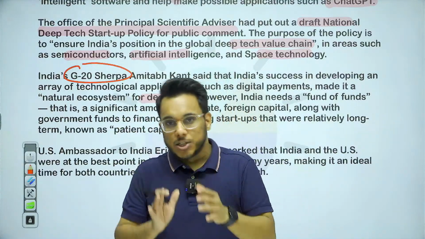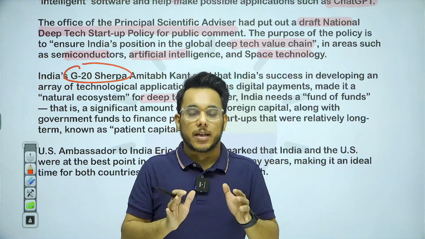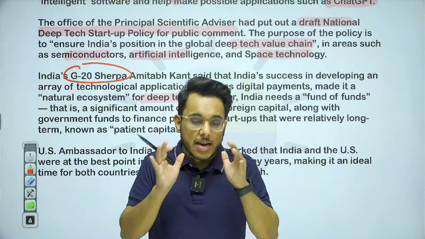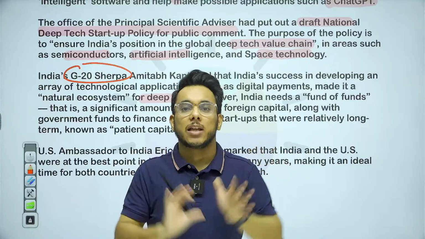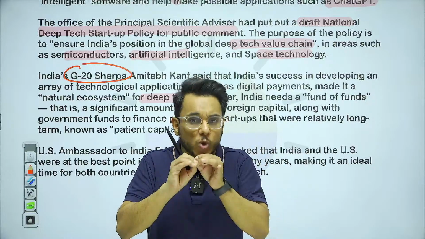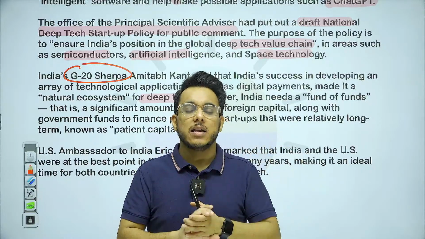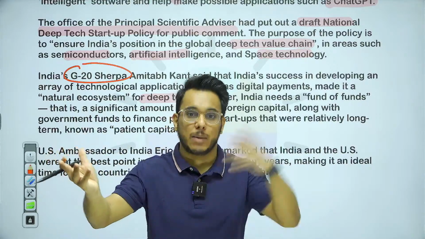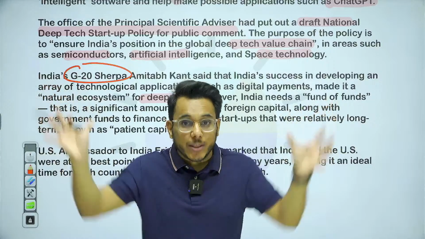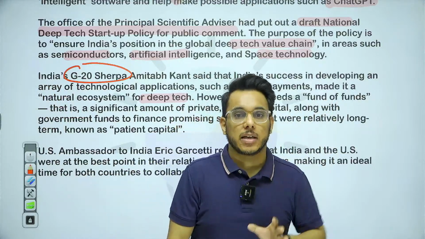For example, India's UPI and payment transfer ecosystem is the best in the world. In no country is there so much ease of receiving and sending digital payments. The entire UPI, fintech ecosystem, Aadhaar, CoWIN, all these showcase India's progress in technologies.